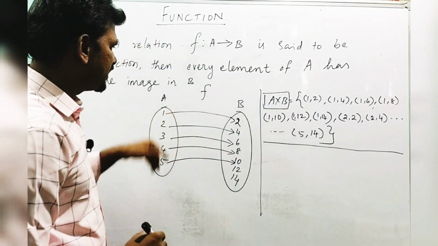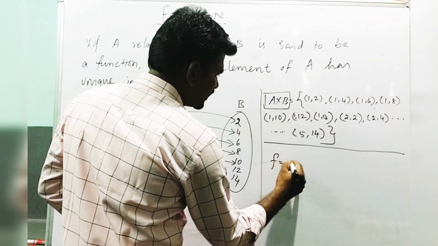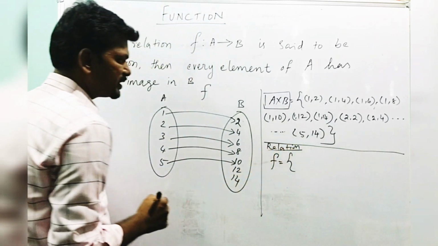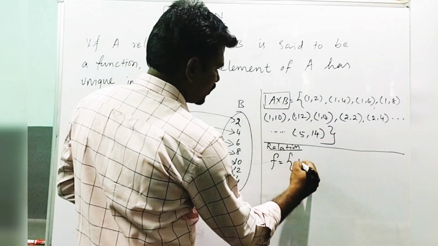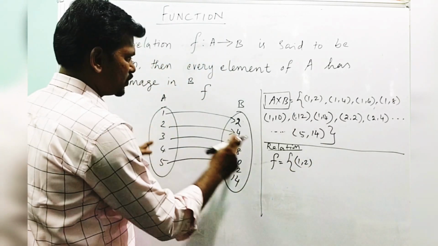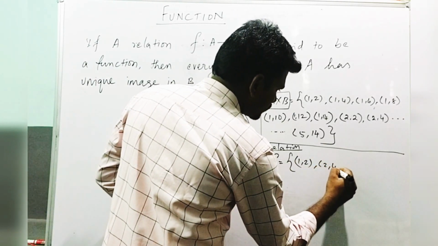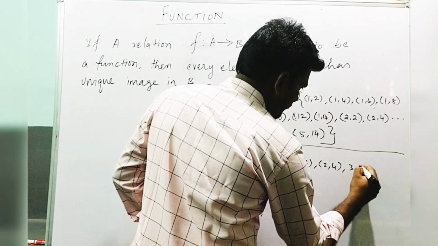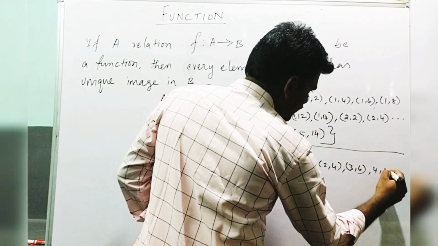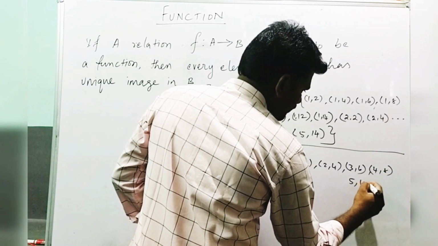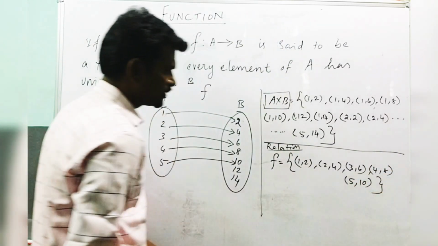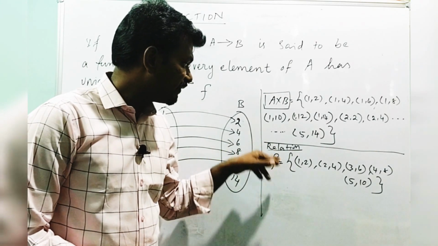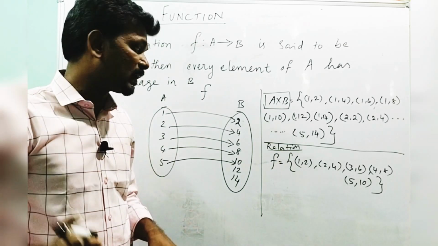And the relation here, the relation F, is given like this: (1,2), (2,4), (3,6), (4,8), (5,10). This is the relation given here. We have to check whether the given relation is a function or not.